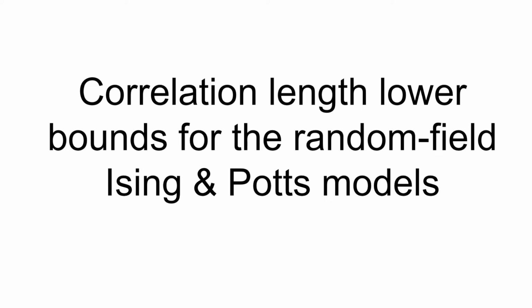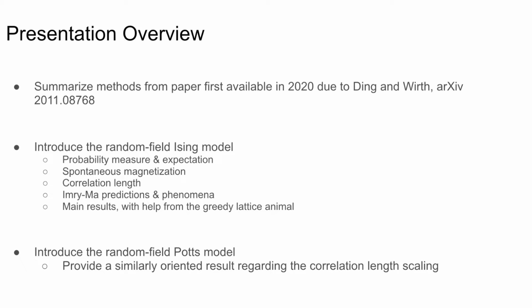In this presentation, I'll be discussing correlation length lower bounds for the random field Ising and Potts models. To begin with a presentation overview, I'll be summarizing the methods from a paper first available in 2020 due to Professor Jian Ding and Dr. Matteo Wirth, which is given by the arXiv numbering